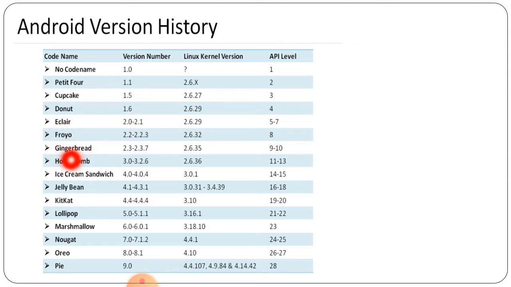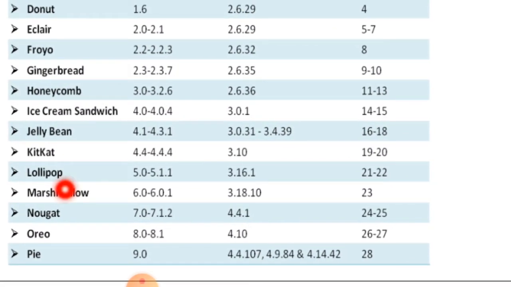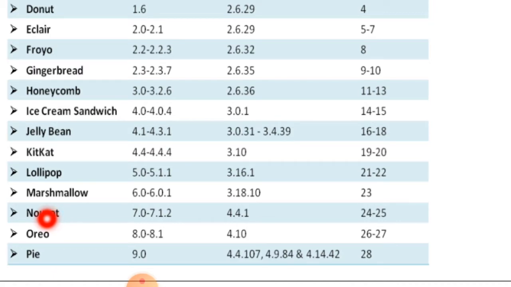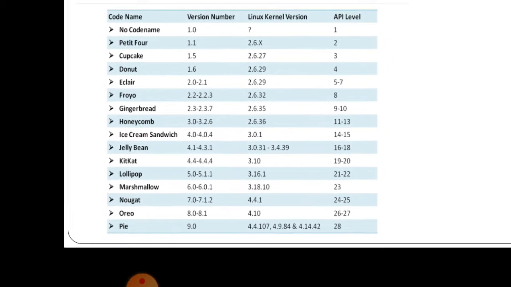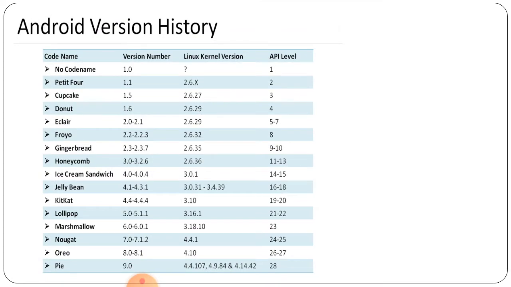After that Froyo, then Gingerbread, then Honeycomb, then Ice Cream Sandwich, then Jelly Bean, then KitKat, then Lollipop. Then Marshmallow, right? Then Nougat, and then Oreo, and then last here it is given, that is Pie. Android 10 is also coming after this. So that was the latest version. So these are all the upgraded versions historically, that are given one by one.